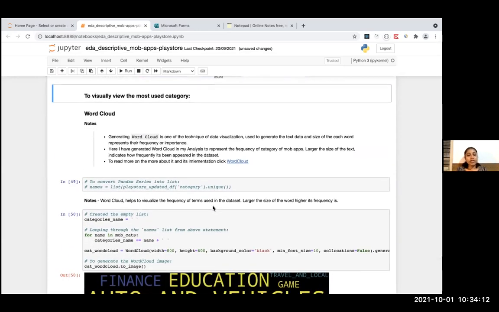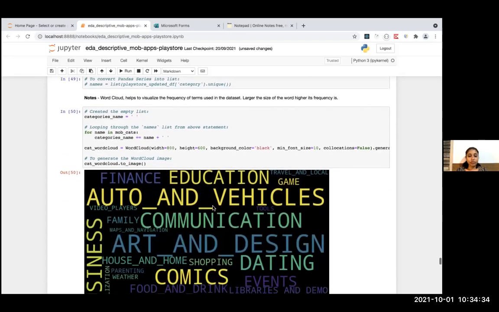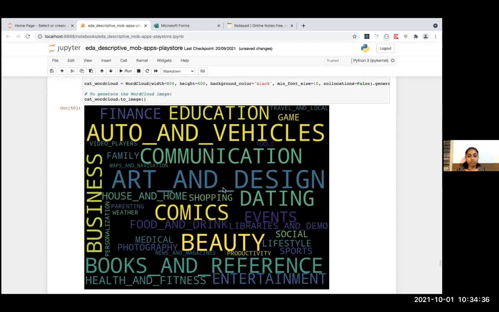And word cloud is another technique to visualize, for instance, the frequently used words or text in the data set. Especially they are quite useful for natural language processing NLP applications. In this data set, you will get an overview of which is the most used category.